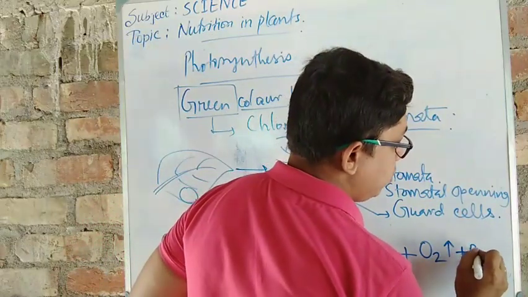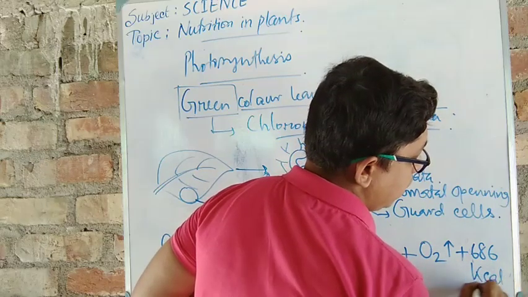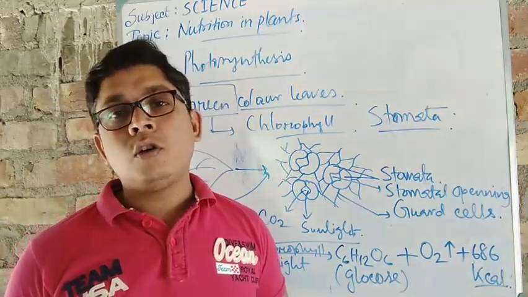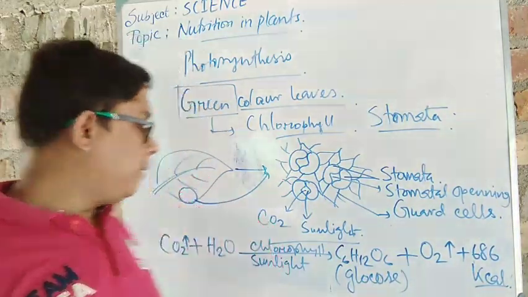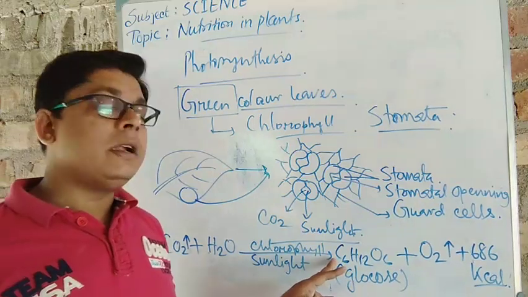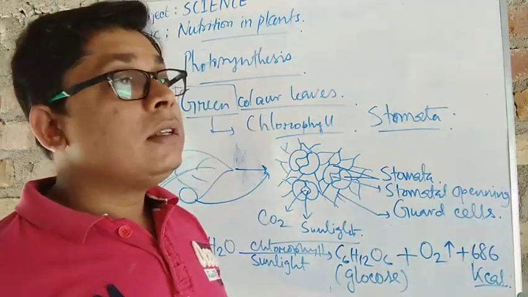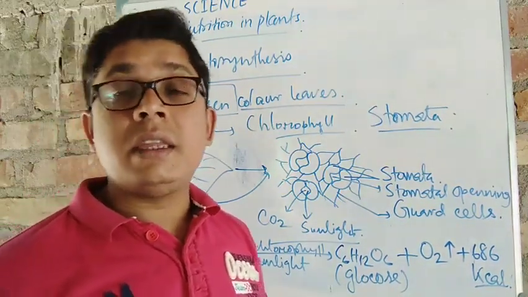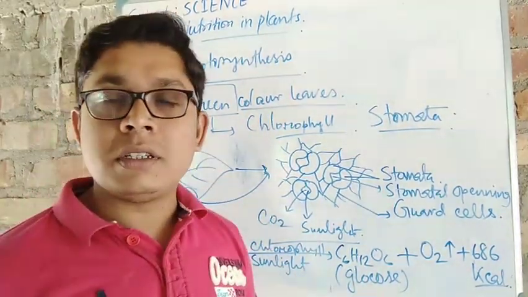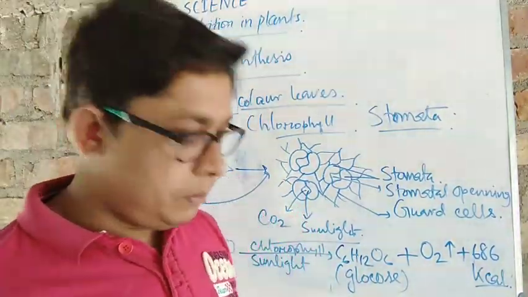Plus 686 kilocalorie energy. They give out 686 kilocalorie energy per second for the photosynthesis process. So CO2 plus H2O, in the presence of chlorophyll and sunlight, prepare C6H12O6, with a byproduct of oxygen gas that we respire, and 686 kilocalorie energy per second is released. Understood? So this is the entire photosynthesis process. If you have a problem, you must discuss it with me later by phone or WhatsApp. Next topic.